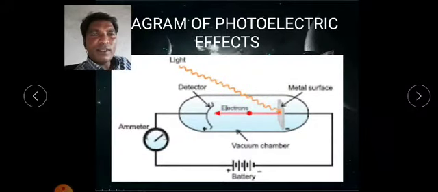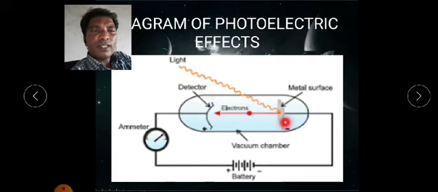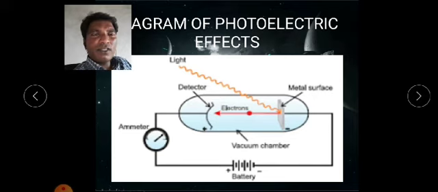See in this diagram, the experiment is shown here. Light radiation falls on a metal surface, which is connected in a vacuum chamber. From this metal surface some electrons are emitted, which are called photoelectrons, and these photoelectrons are accepted by the positive electrode of the battery, and a continuous current circuit in this experiment is shown here. So this is the experiment of the photoelectric effect.